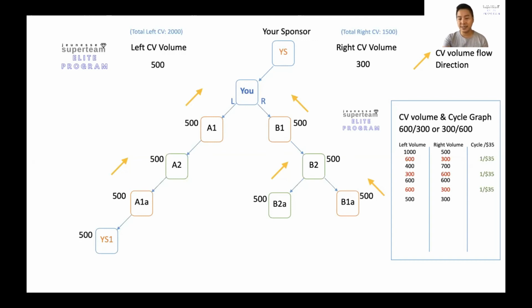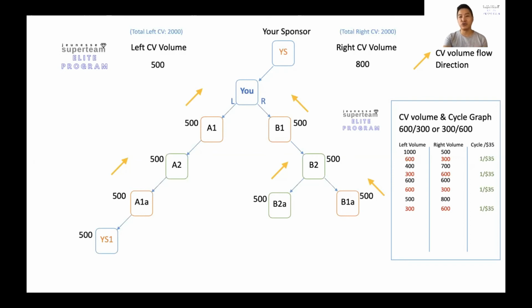From there you see that this point changes your CV points volume on the right hand side. By doing that, you'll be able to do a cycle. You can see that this point adds on to your right side volume, and you can do another cycle. So the computer senses that the right hand side is actually the higher point. It does the deduction of 600 from the right hand side and 300 on the left hand side. So from there you can see that you'll be able to do another cycle. How amazing is that?